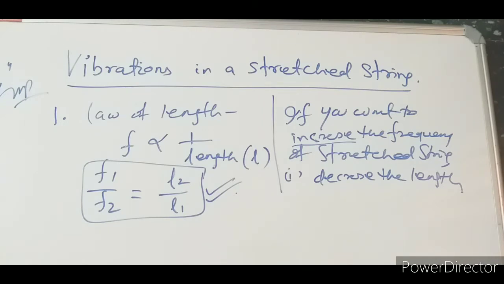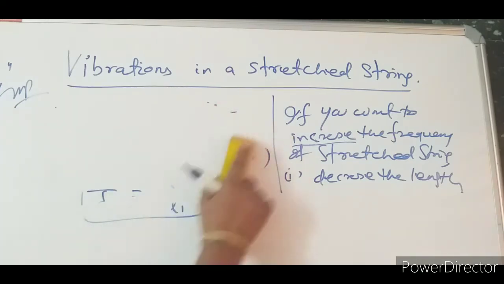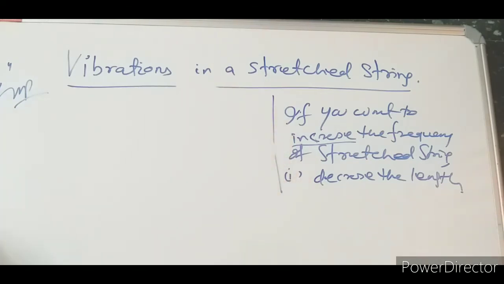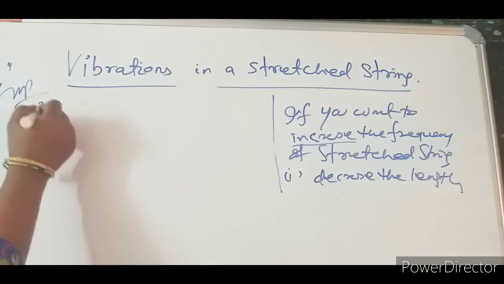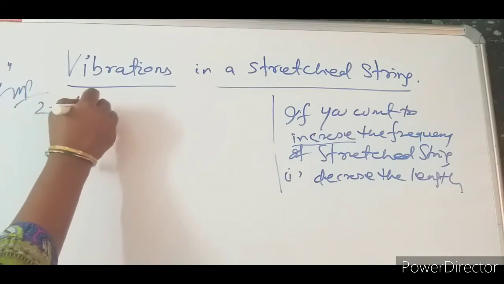Next, what will we discuss? The second thing, frequency depends on the mass of the string. Otherwise this is known as the law of mass.